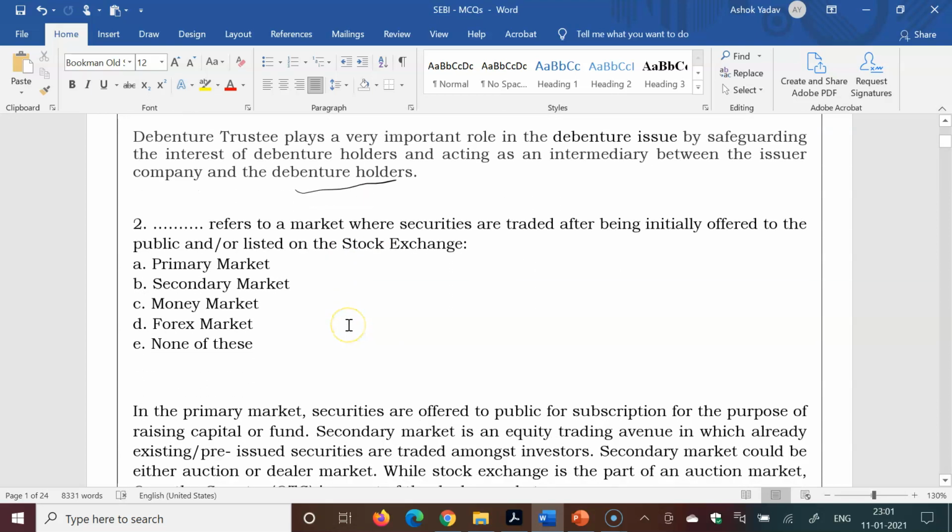Second question, it refers to a market where securities are traded after being initially offered to the public or listed on the stock exchange. Primary market, secondary market, money market, forex market. Easy answer, secondary market, where securities are traded after being initially offered.